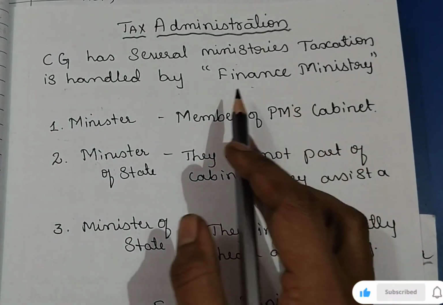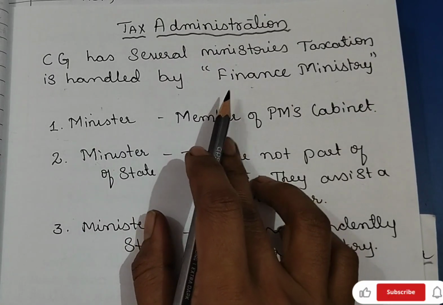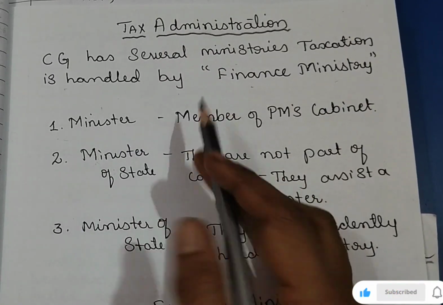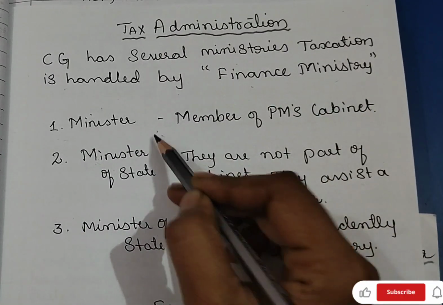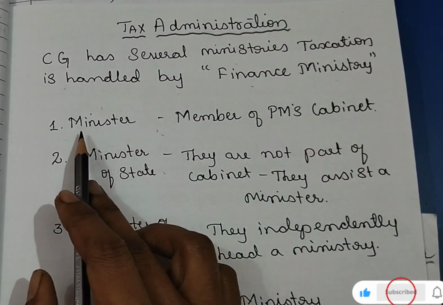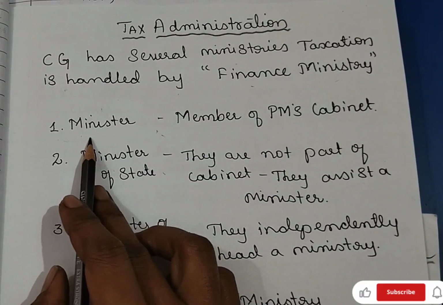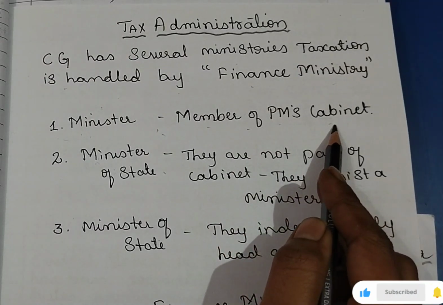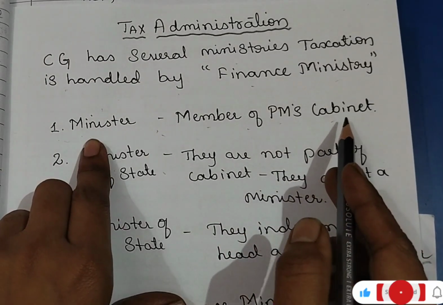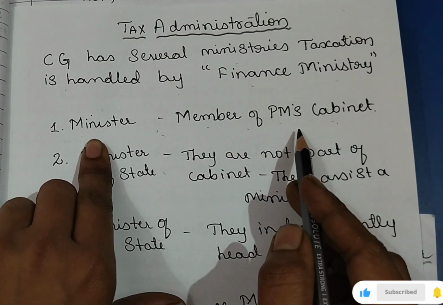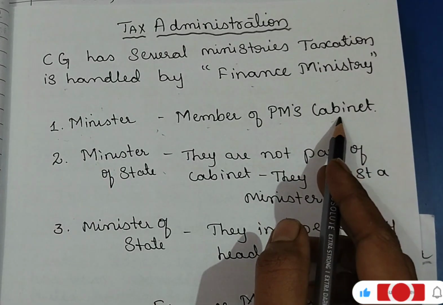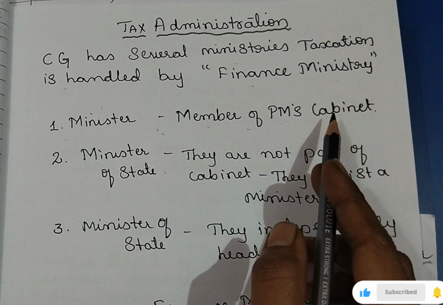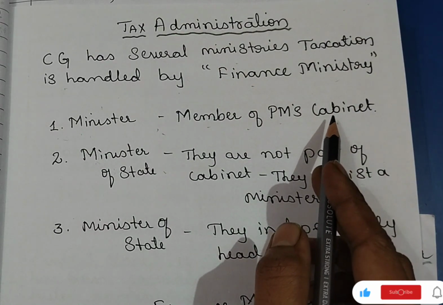Right? So now for this there is a separate department, the finance minister. There we mainly have three heads. First, the minister. The minister will be a member of the PM's cabinet, selected as a minister. Who is the present finance minister? Right? So a cabinet member. See, we are not going to select from all the ministers.